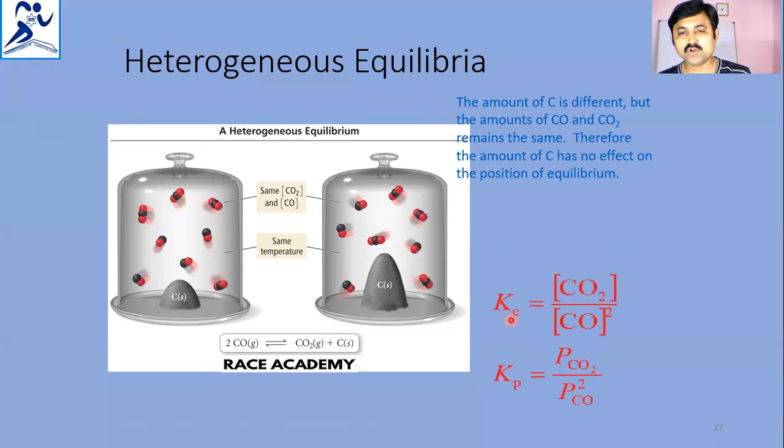So its concentration is constant. When you are writing Kc for this equation, the CO2 concentration will be taken and the CO concentration will be taken, but we are not taking the concentration of C because that is constant, unity. So Kp is equal to the partial pressure of CO2 by the partial pressure of CO to the power 2, because whether it is partial pressure or concentration, solids and liquids in pure form, not in solution, will not be taken in the equilibrium expression.